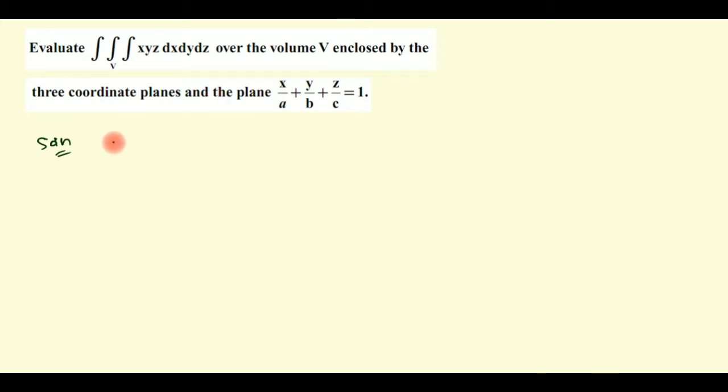Here volume V is bounded by the coordinate planes.